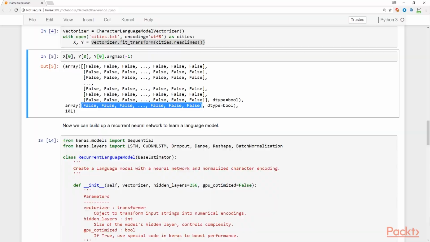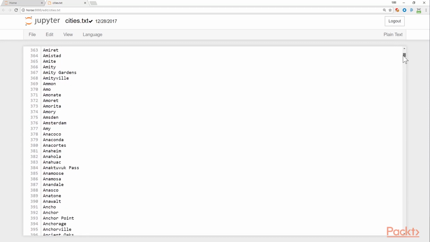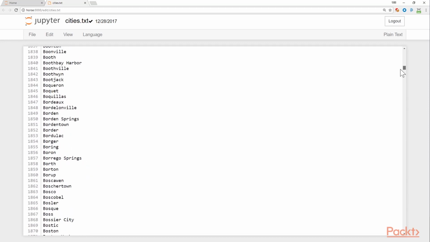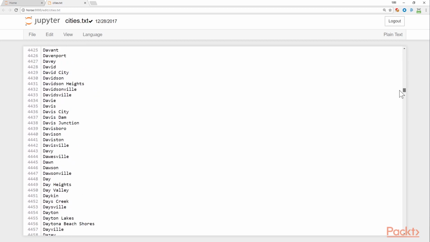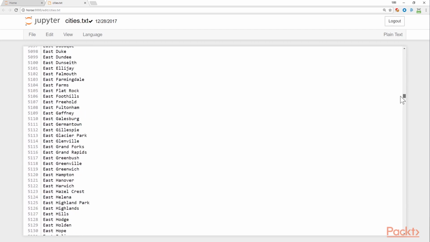to a one-hot encoding of characters as a target. So the cities.txt data we're looking at is just a list of city names from the United States, one on each line. So this is a simple text file where we're going to be setting this up as our training data and generating a machine learning network that's going to attempt to generate and predict an interesting city name that isn't necessarily in the source file. So we're going to be making up synthetic city names.